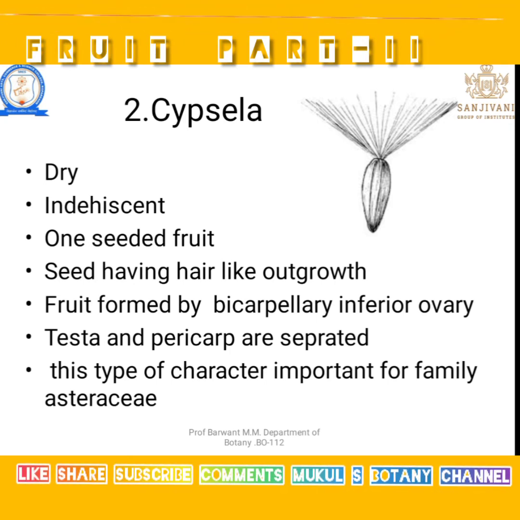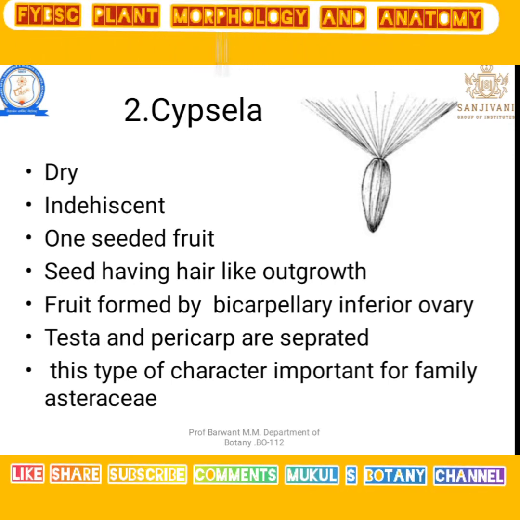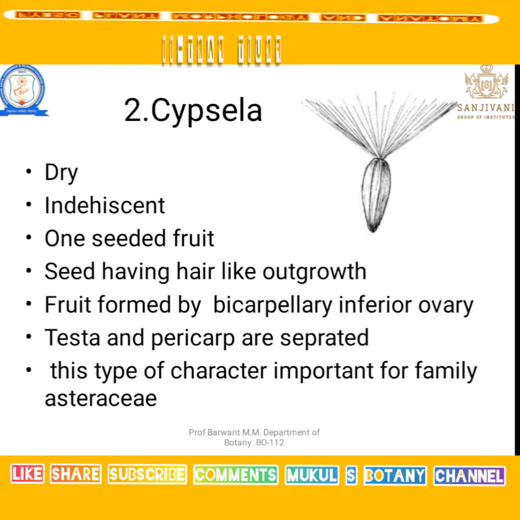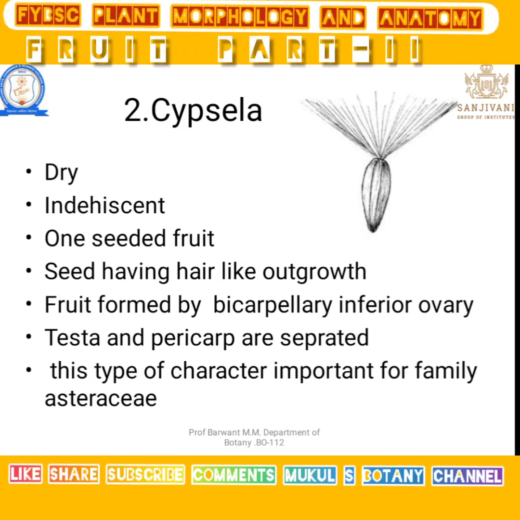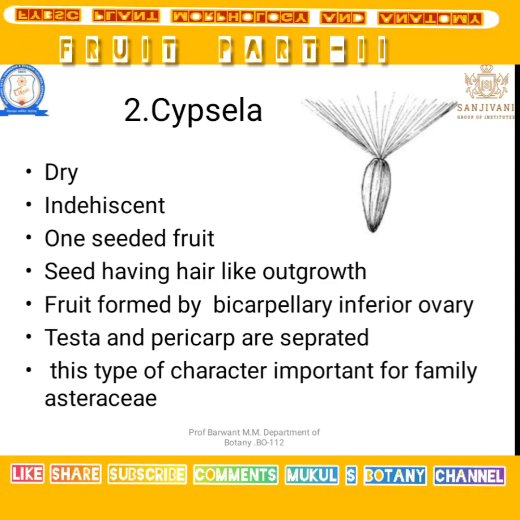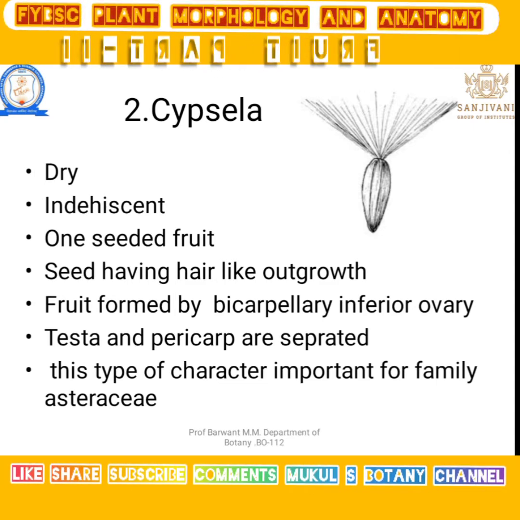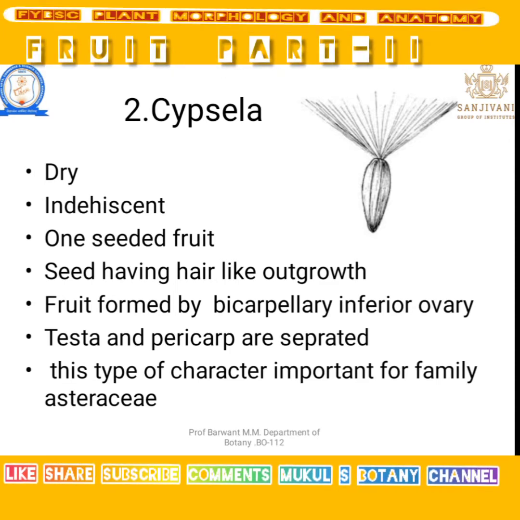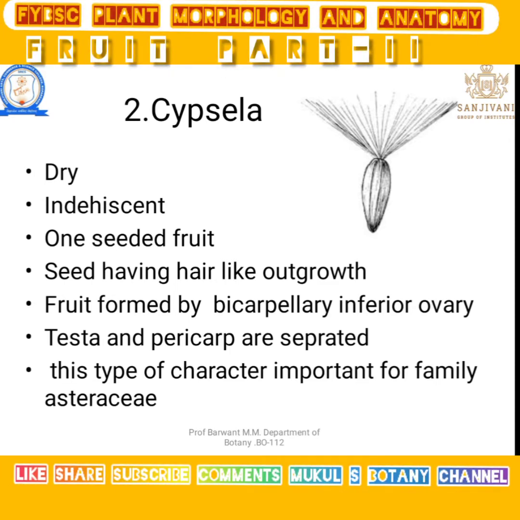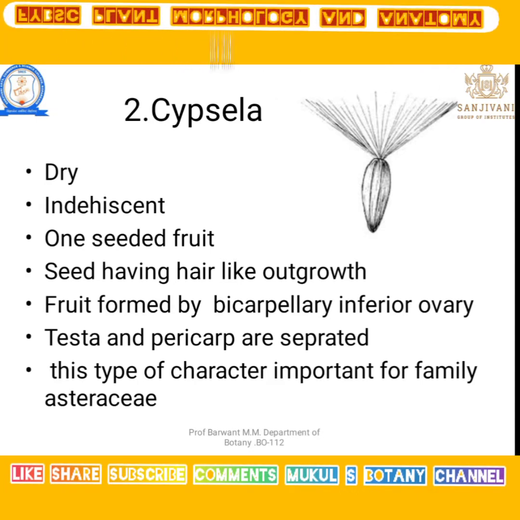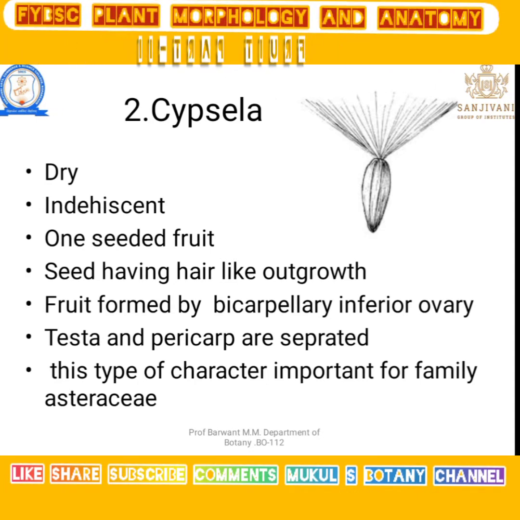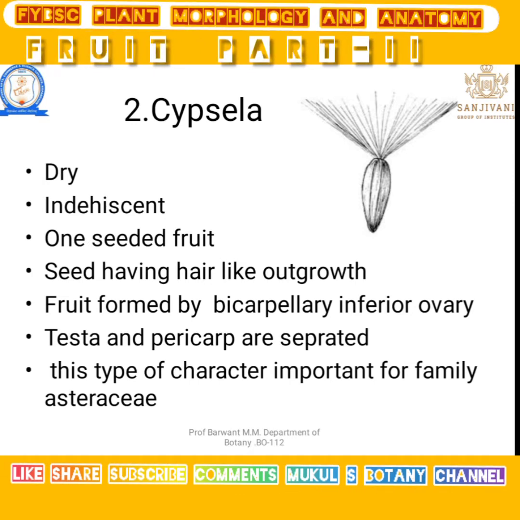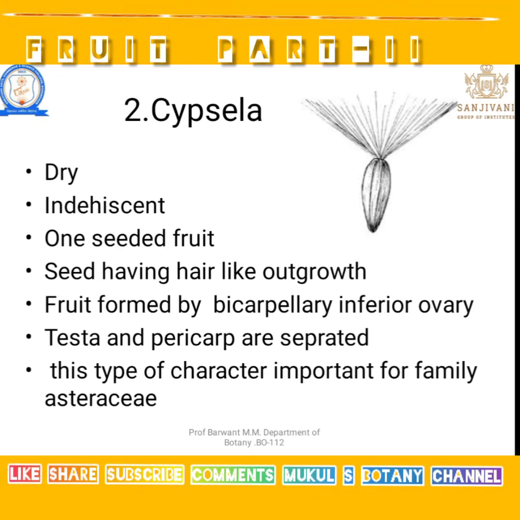You can easily remember this because they have the hair-like outgrowth at the top. All Asteraceae plants produce this type of fruit, known as a cypsela fruit.